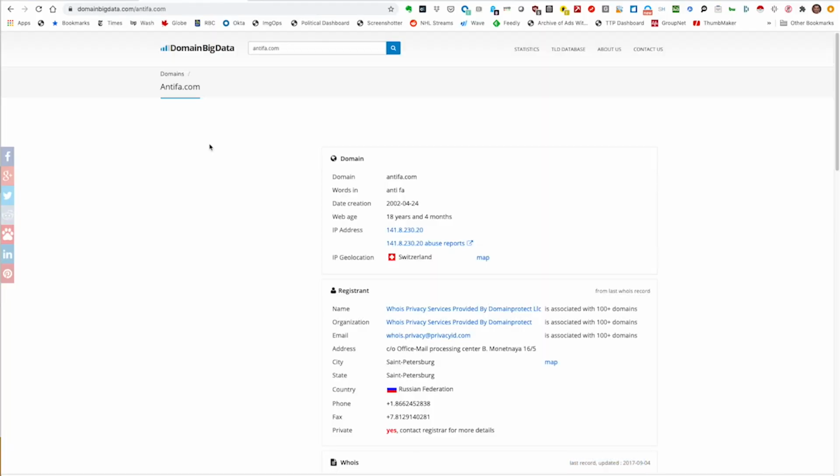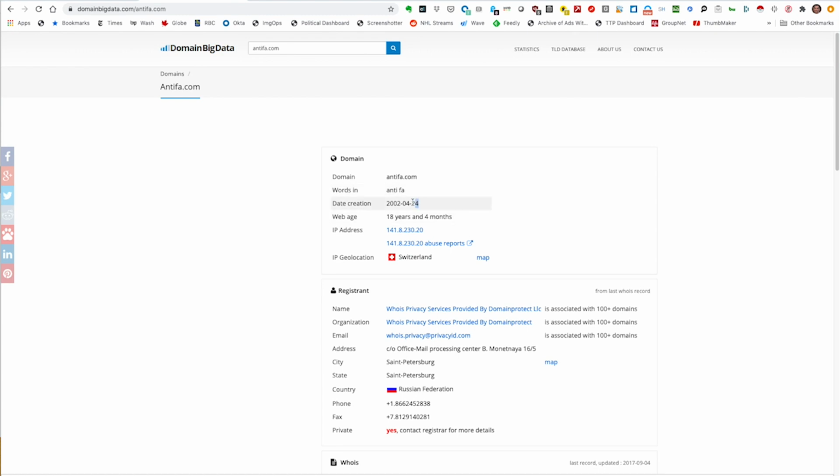So here we are on domainbigdata.com. That's one of the websites that we're going to be using here. Encourage you to load that up right now in your web browser. And if you put in Antifa.com in the search field there, this is what we're going to see. So this is a typical kind of Whois record.